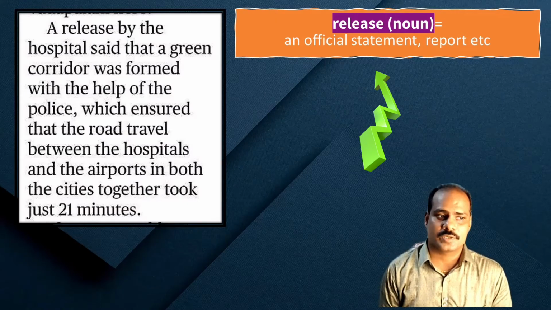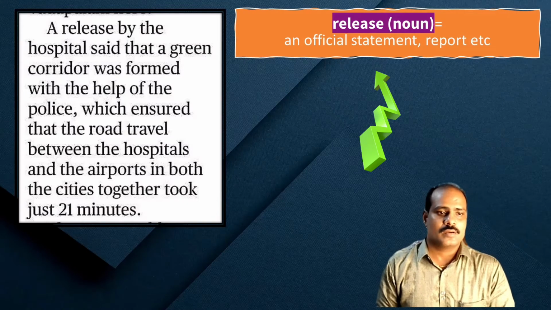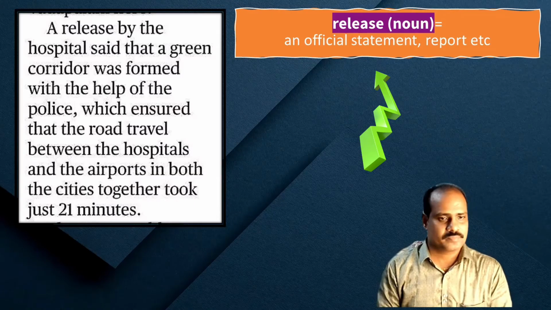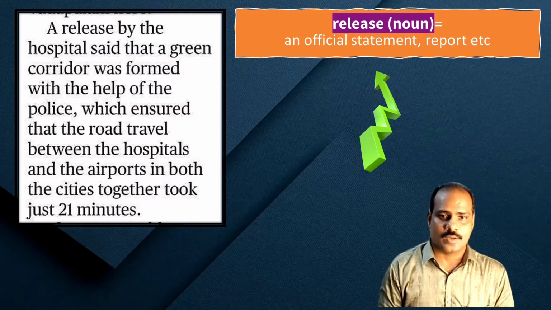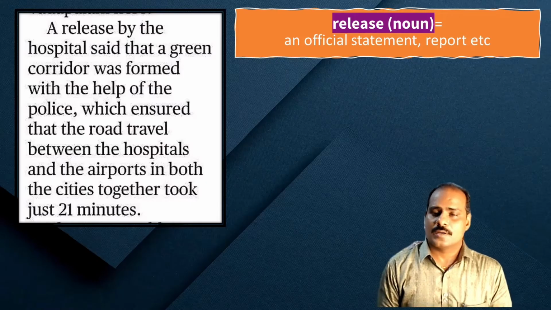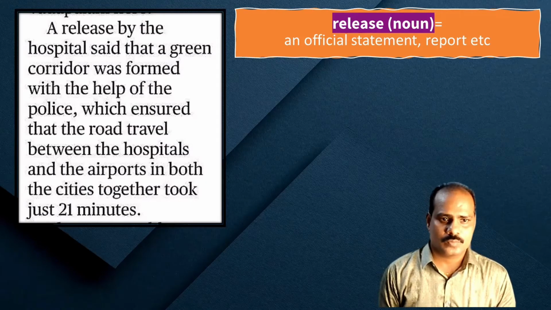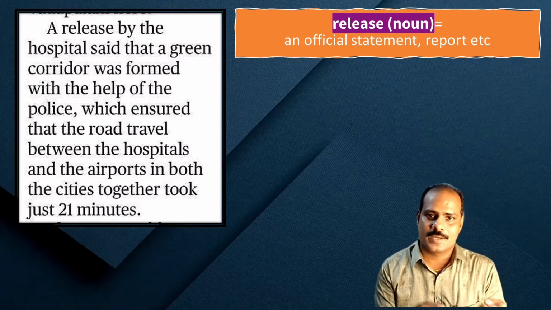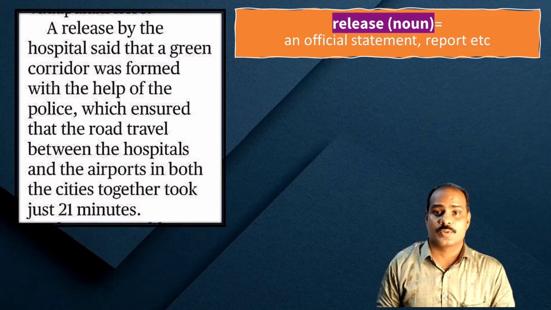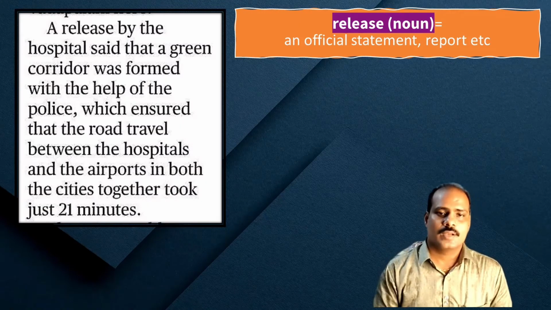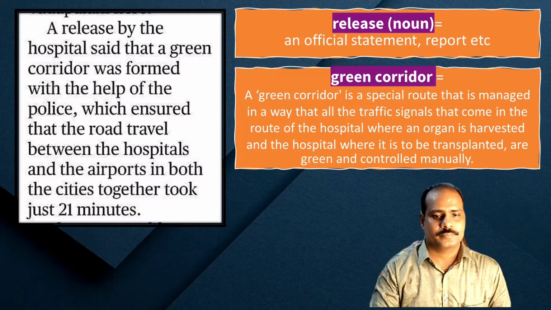that contains information about somebody or something, or a situation or an event, anything. So that's a noun. So what is a green corridor? So what was set up? Green corridor was set up, was formed. What is it? Let's look at green corridor here.